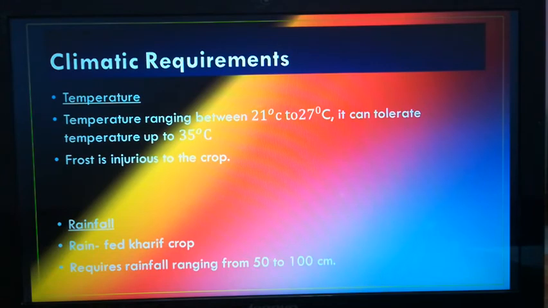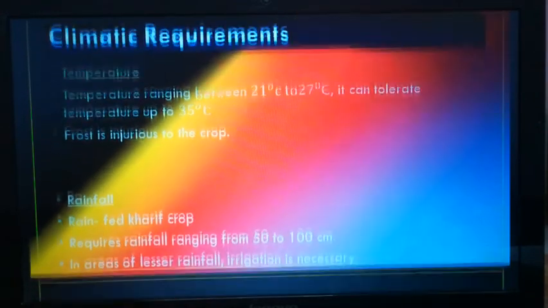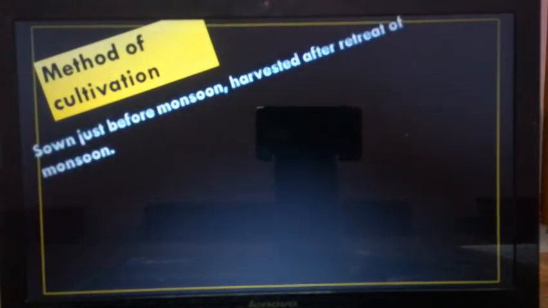Requirements of each crop: rice, wheat, pulses. Among the pulses, the rabi crop gram, and maize: soil condition, climatic condition, among that temperature and rainfall are important, you have to remember this. Now, methods of cultivation of maize.